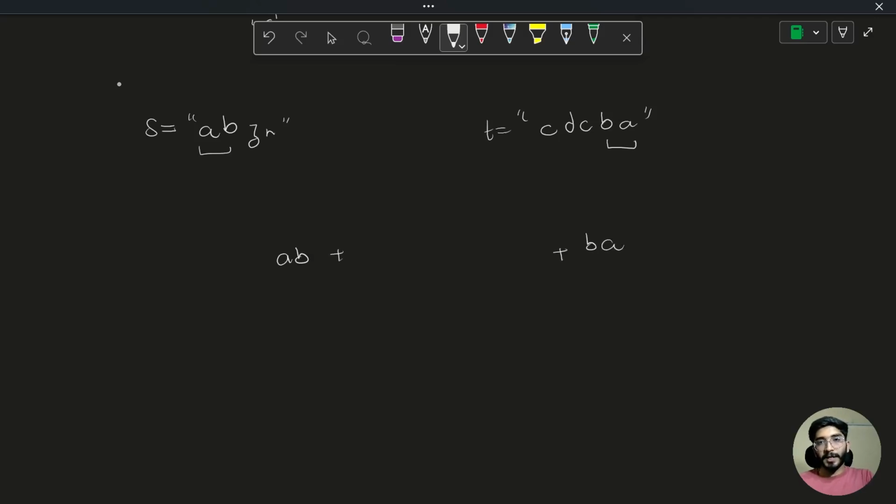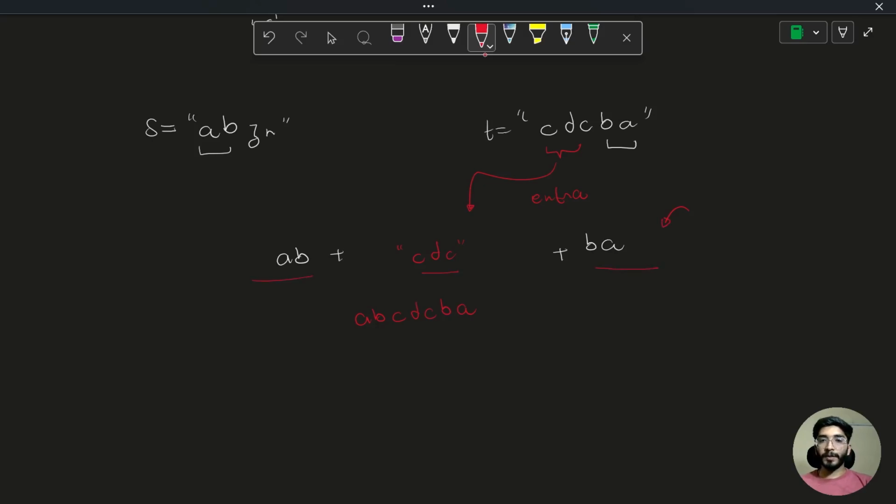But in the middle, what we can put is this part, because this is a palindrome, and we can put this extra part from T to make a string which is also palindromic. So instead of putting any palindromic string, if we put any generic string, then that would breach the palindromic property of the total string that we are forming.